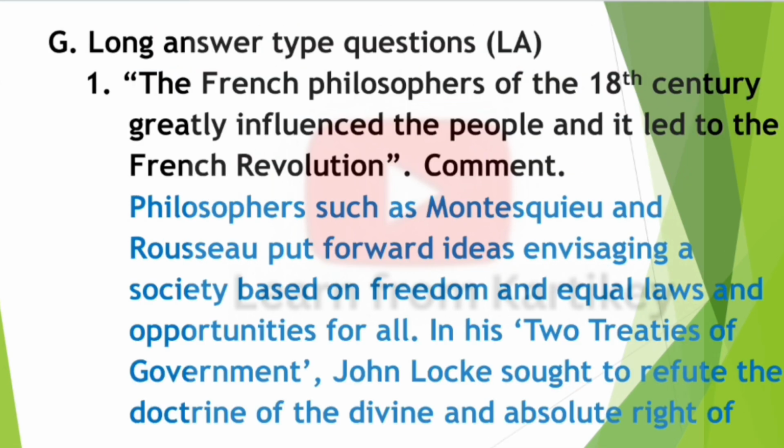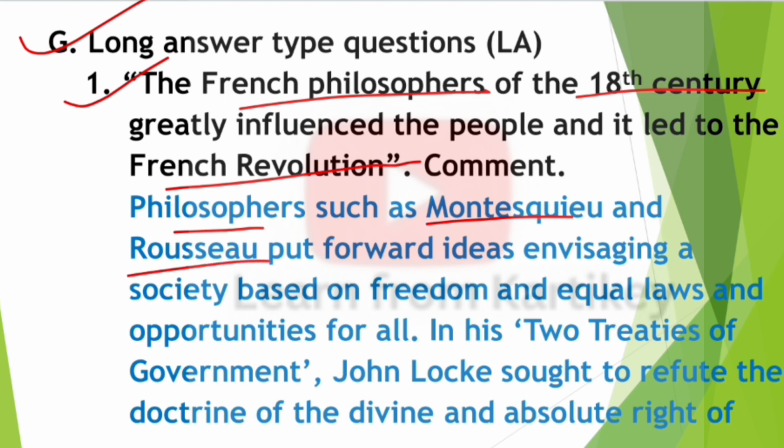So next question, question number G, long answer type question. So first one, the French philosophers of the 18th century greatly influenced the people and it led to the French Revolution. Comment. So answer: philosophers such as Montesquieu and Rousseau put forward ideas envisaging a society based on freedom and equal laws and opportunities for all.